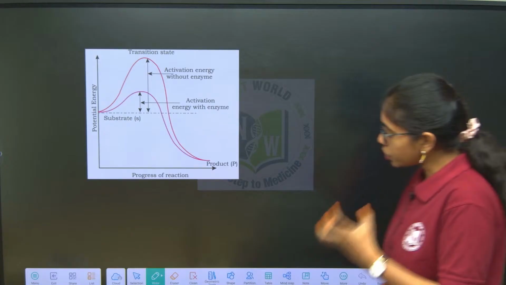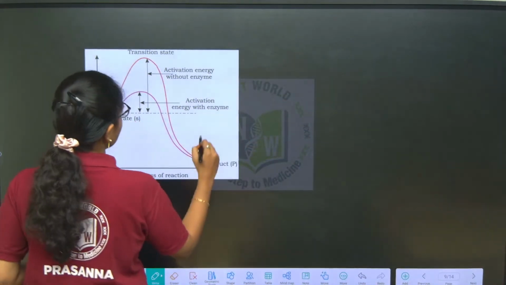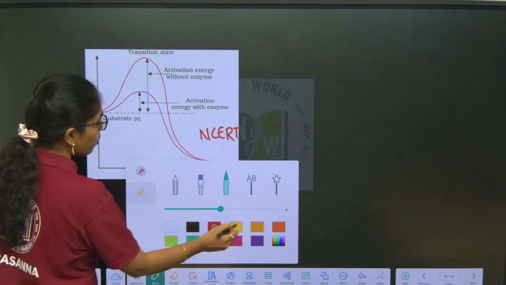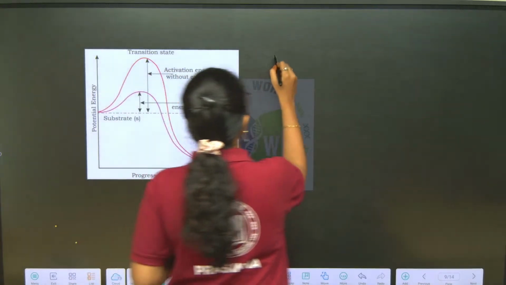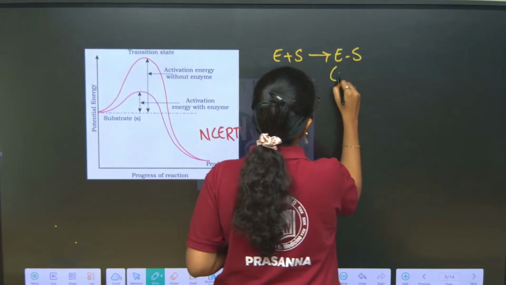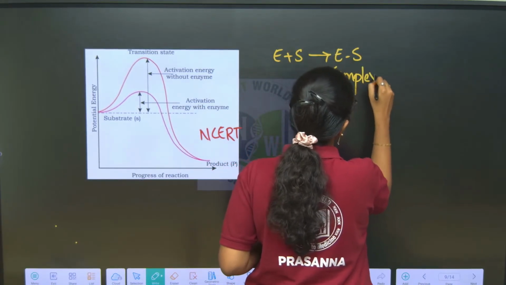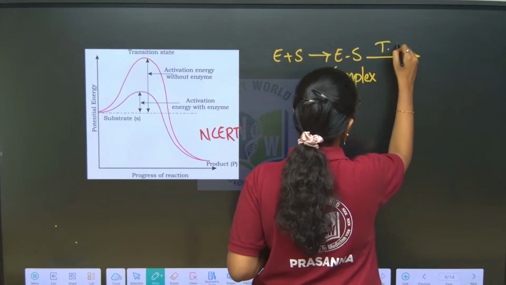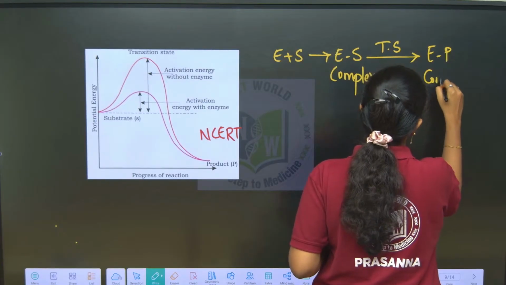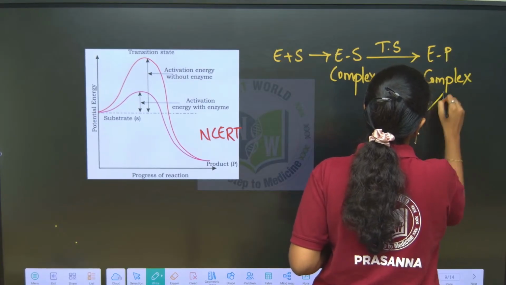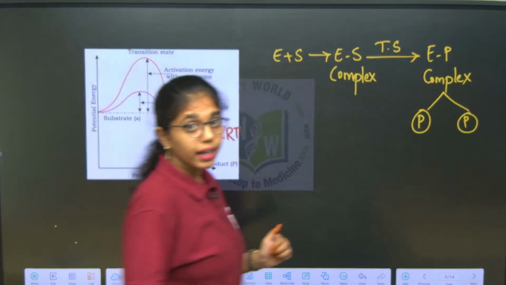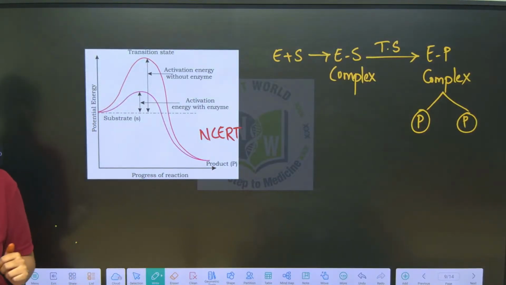Now this chart is very important from your NCERT. Till here we have learned about the mechanism of enzyme activity, wherein the enzyme binding to the substrate will first form the enzyme substrate complex, and this enzyme substrate complex at the transition state will turn into the enzyme product complex, and then the products will be released at the end. Clear?